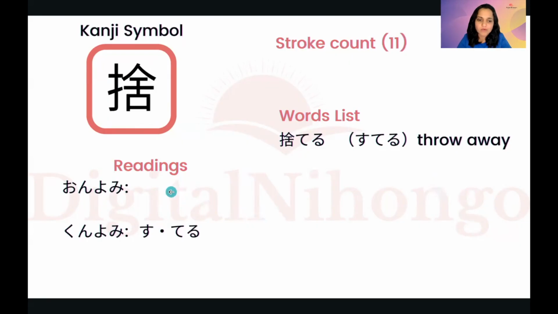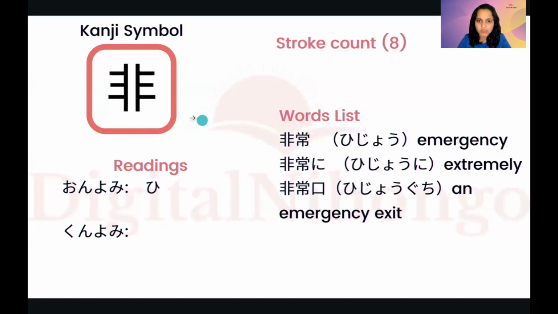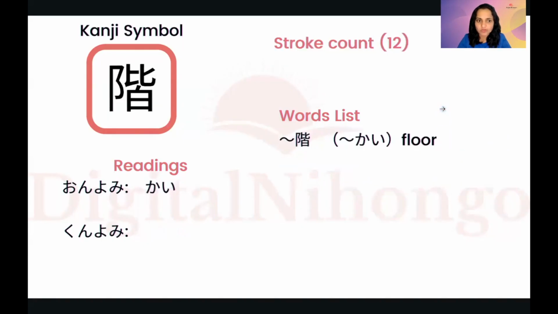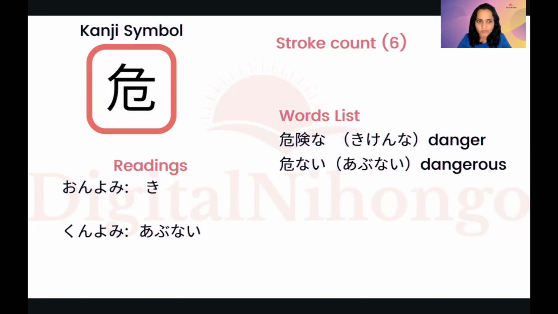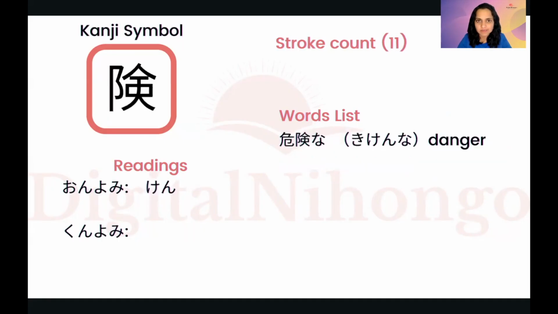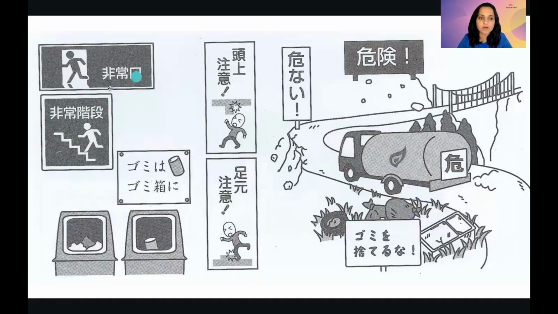Yes. So right now we have seen, first we started with hijo, hi, jo, then kai, dan. Okay. Hijo, kaidan, hako, then kiken, and suteru. Okay. Now let's read these words. Hijoguchi. Okay. Hijoguchi, emergency exit. Then hijo kaidan. Emergency staircase is hijo kaidan.